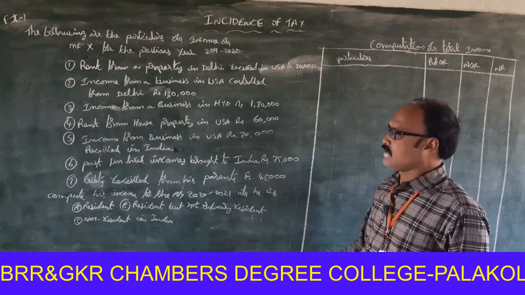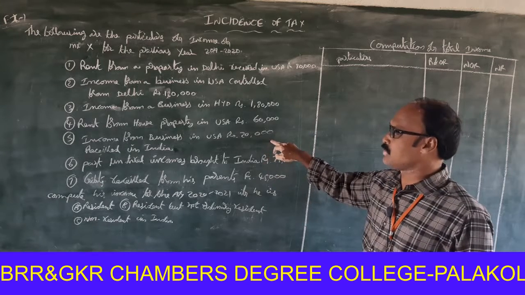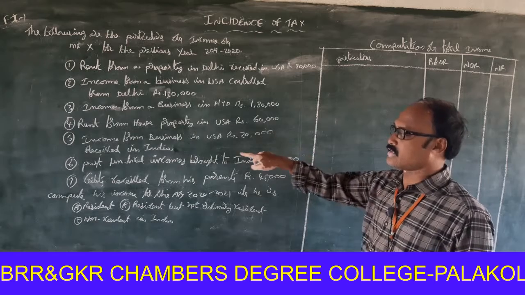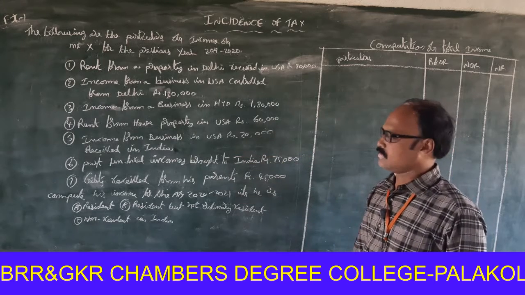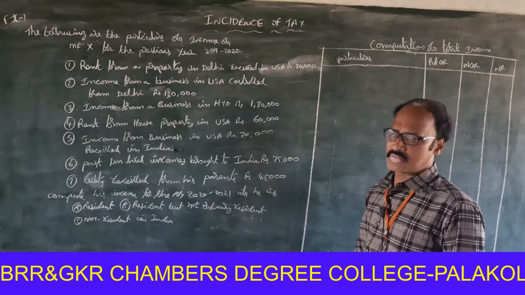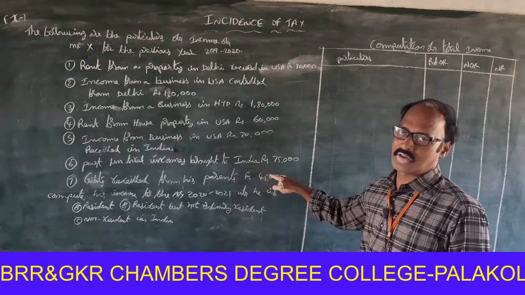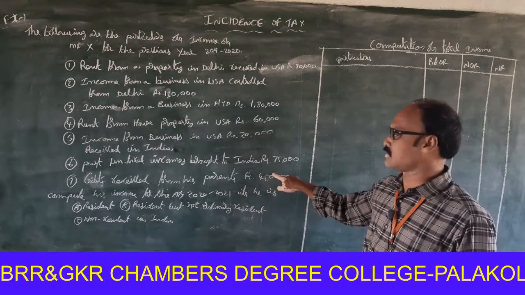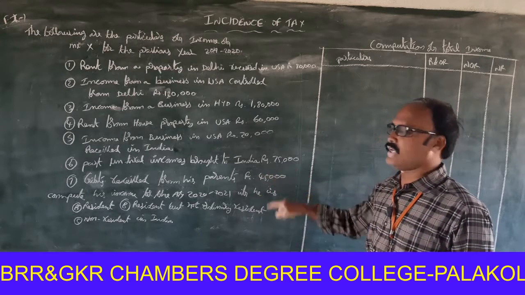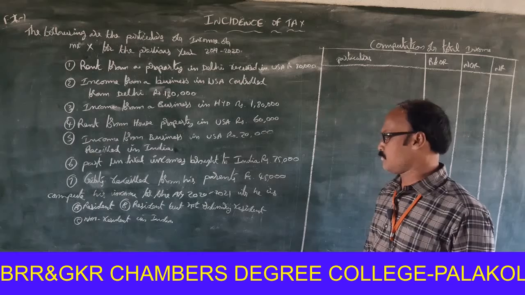Next one, income from business in USA, rupees 20,000 received in India. Look at that very carefully. Past untaxed incomes brought to India, rupees 75,000.